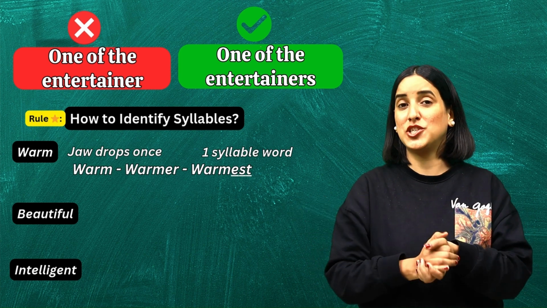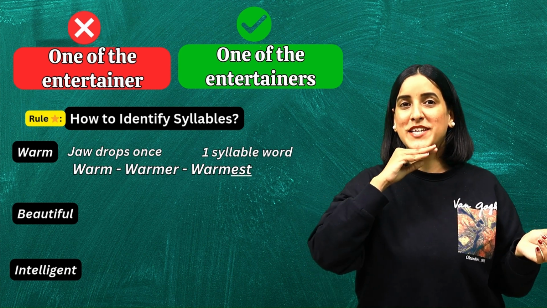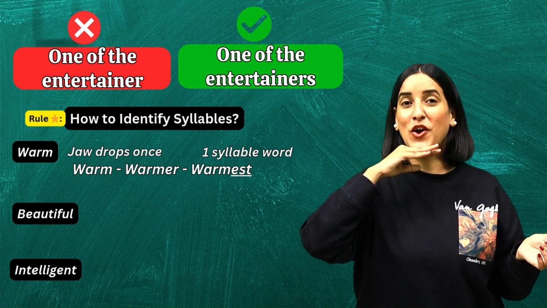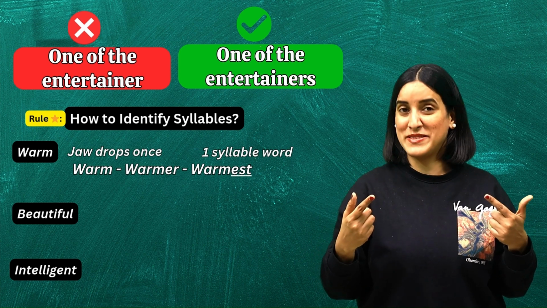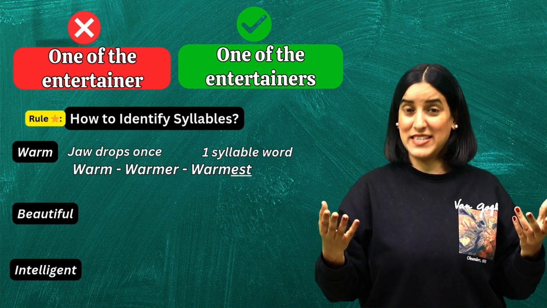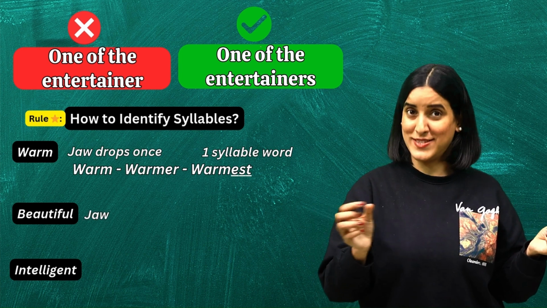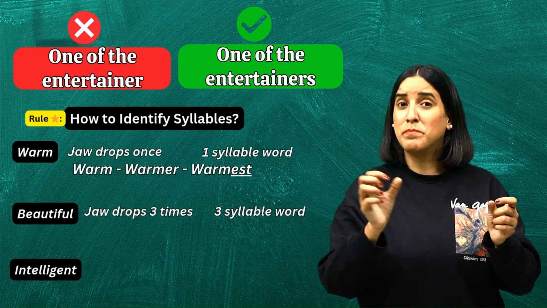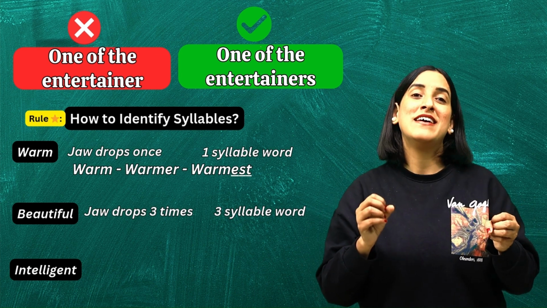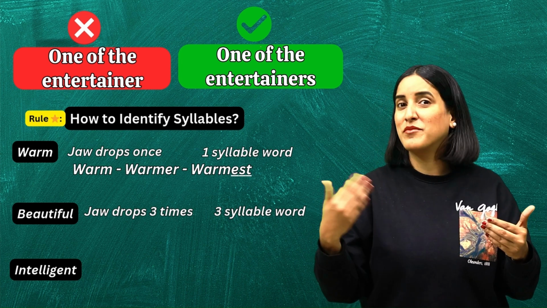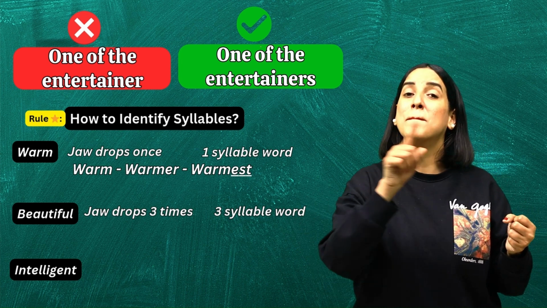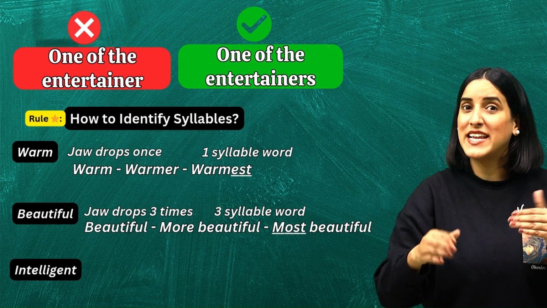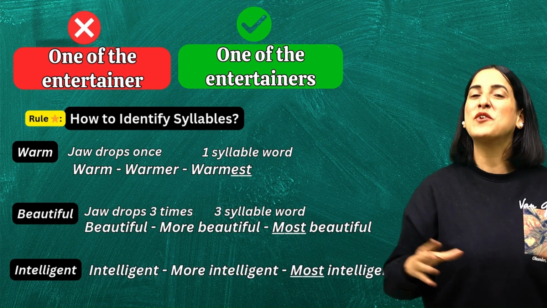But let's say there is a word which is beautiful. Beautiful. So my jaw is dropping down thrice. Beautiful. Okay, that's how you can recognize syllables. Which means it's a big word. So whenever we have big words like beautiful or maybe intelligent, before the words that are of 3 or more syllables, we will add most. For example, she is the most beautiful girl. He is the most intelligent student of the classroom. Right? I hope you're able to understand.